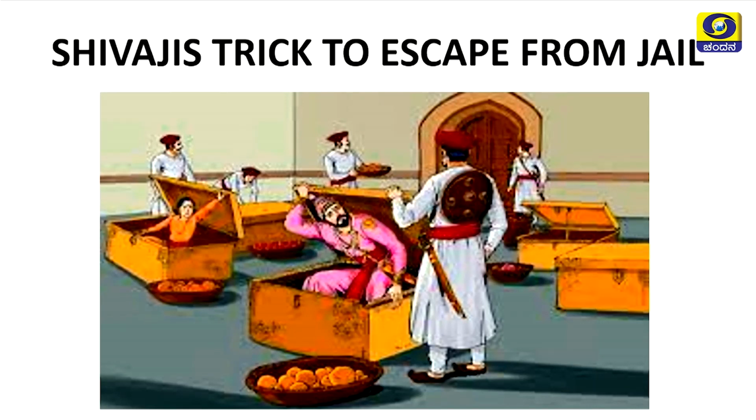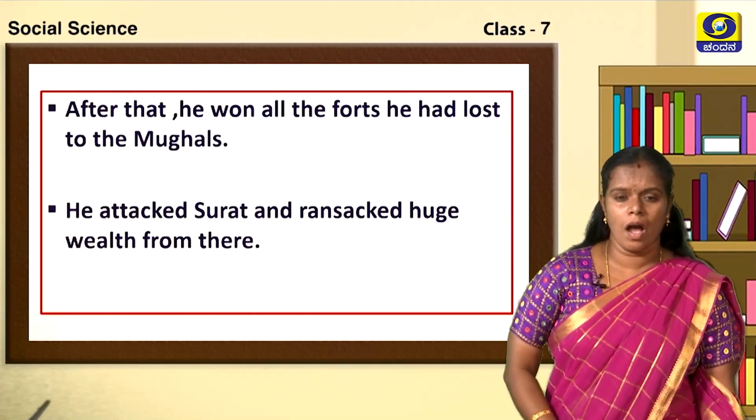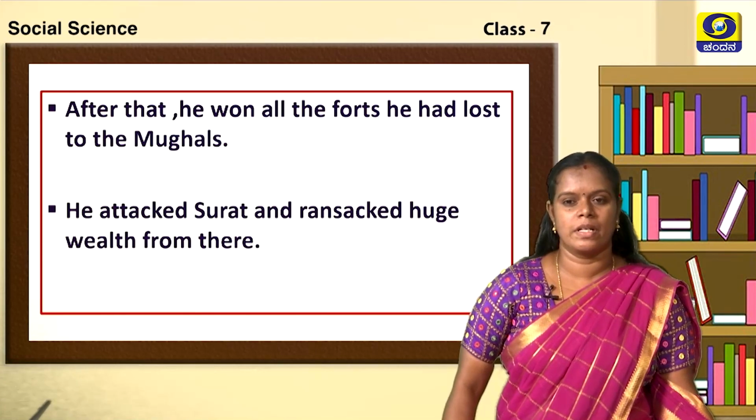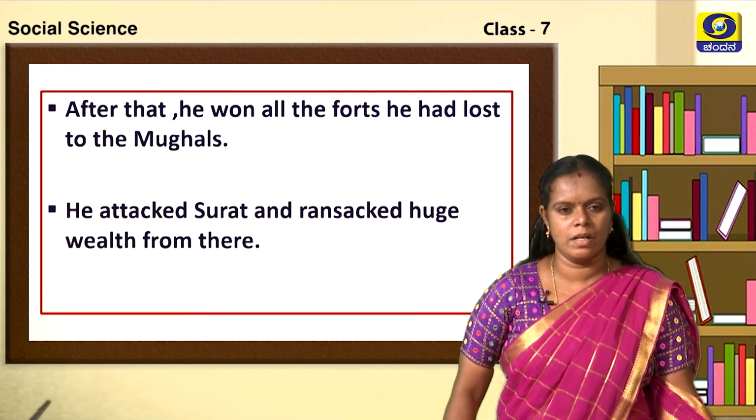Shivaji realized that it was the right moment to escape. He hid in the basket of sweets and escaped successfully from there. So children, this is how Shivaji escaped from the jail. After that he reached his capital Raigad, and then he won all the forts he had lost to the Mughals.